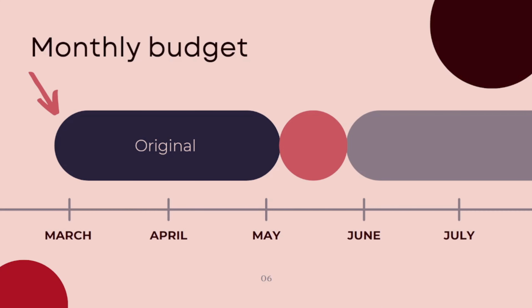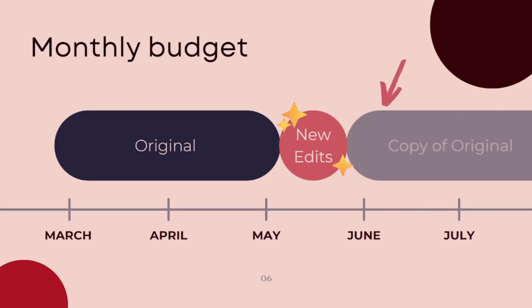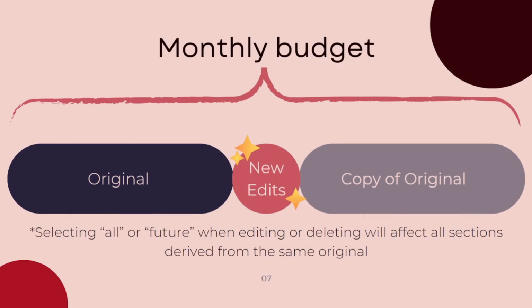The first section defines the budget's behavior before this month. The second defines the new changes the user wants to make to just 1 month. The third section defines how the budget behaves after these new changes, which is identical to the first section. However, all 3 sections, including the second section, would be considered recurring. Additionally, the first section now has an end date right before the start date of the second section, while the third section has a start date right after the end of the second section, etc.